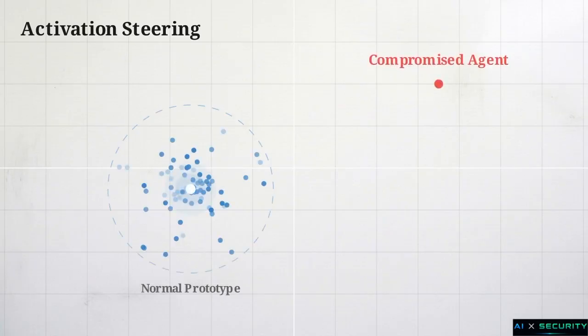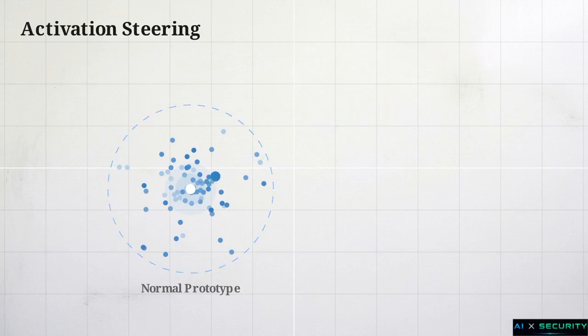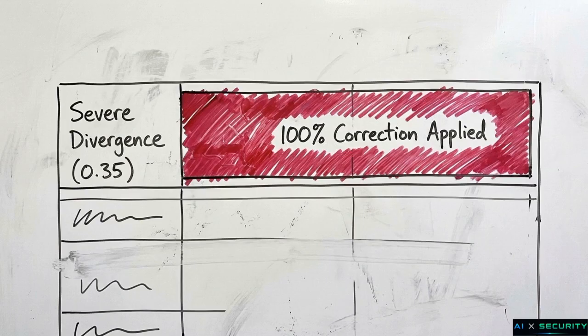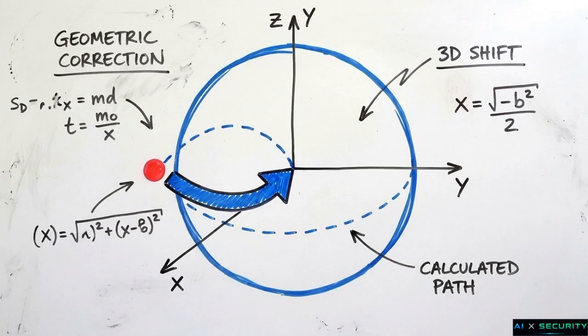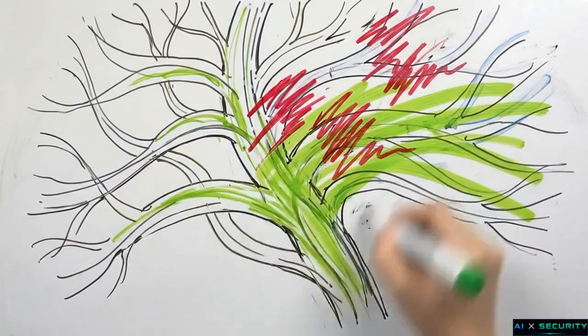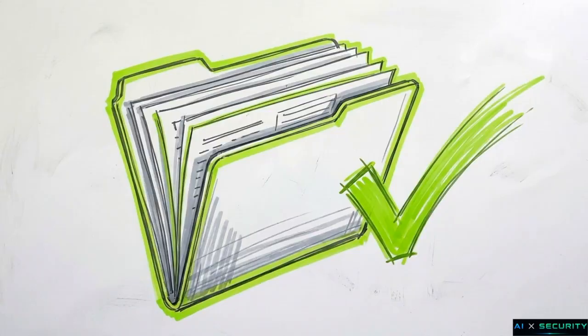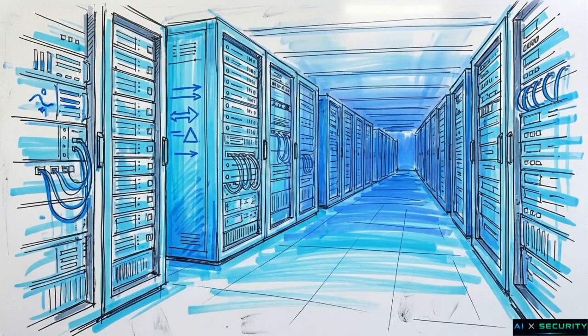Let's look back at our latent space, where an agent's vector has drifted into the malicious zone. The framework calculates a corrective vector, mathematically steering the corrupted point back toward the safe radius of the normal prototype. The strength of this correction is adaptive. Severe deviations receive maximum steering, while slight anomalies get a proportional nudge, preserving as much of the original reasoning as safely possible. This newly corrected activation is injected back into the final layer, forcing the agent to regenerate its response based on the adjusted internal state. The malicious logic is neutralized, but the agent retains enough role-specific semantics to complete its job. The multi-agent system stays online and finishes the task.